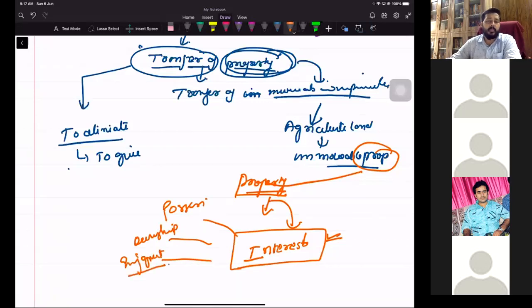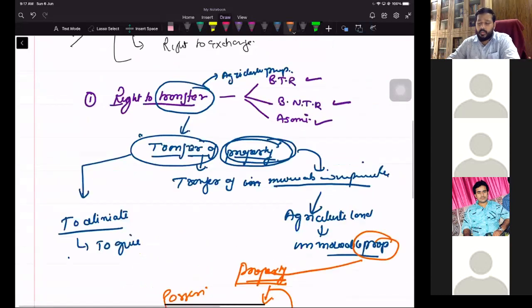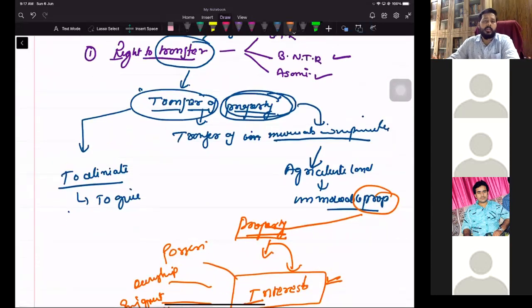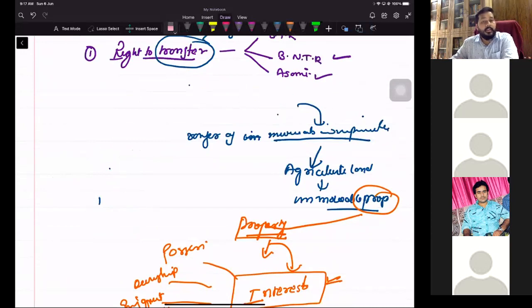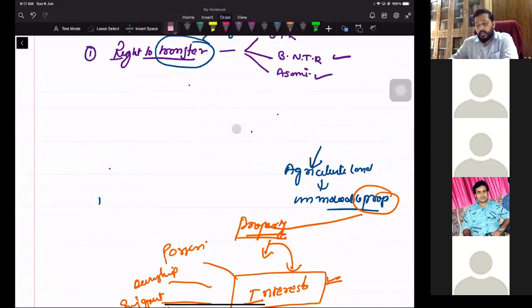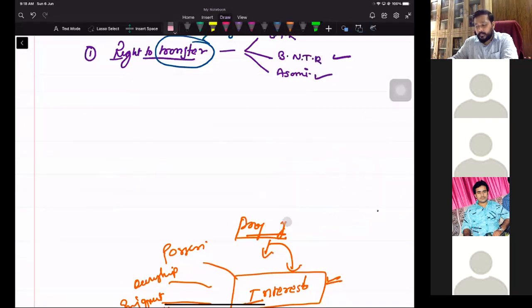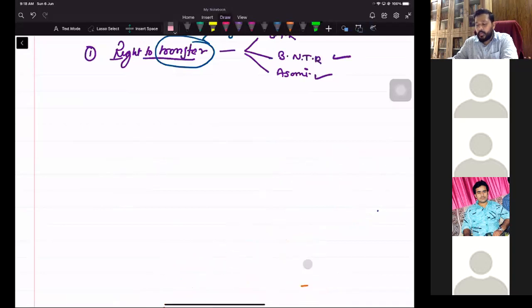It can be anything, but property is nothing. It is an interest. So when we say transfer of property, we say transfer of interest. ठीक? So basically, when I'm saying right to transfer, obviously Transfer of Property Act की बात नहीं करूँगा. When I'm saying Section 88 uses the word transfer of interest. Basically, they are not only talking about sale. They are talking about so many other things.